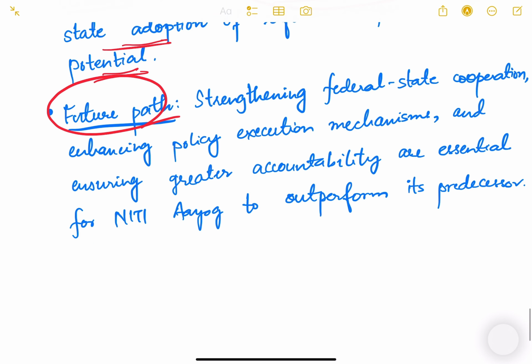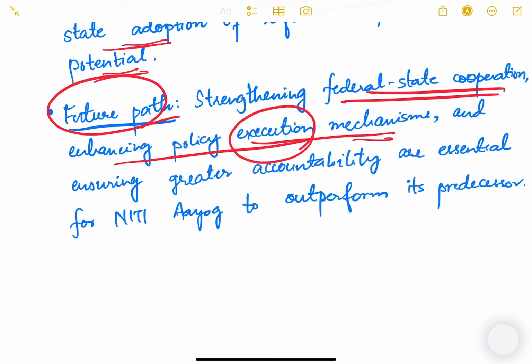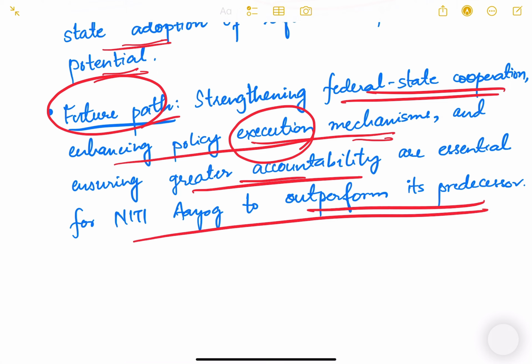What is the future path? Strengthening federal-state cooperation, enhancing policy execution mechanisms. Now we have good policies, we have good reforms suggested by NITI Aayog, but execution on the field is also important. So we need to have good mechanisms for execution and ensuring greater accountability. These are essential for NITI Aayog to outperform the Planning Commission. So this is just a brief overview of NITI Aayog. We are going to see in much detail about NITI Aayog in the upcoming videos, and also how it is performing. We'll also see some case studies, if possible, and then you will understand how we are currently doing our resource allocation and planning in our country.